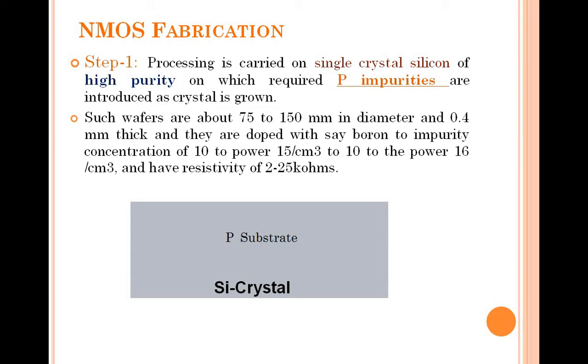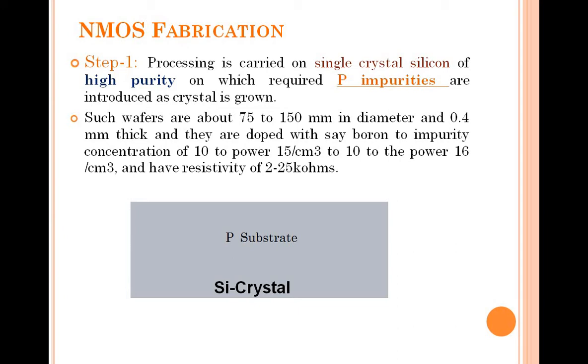When you are going to prepare a PMOS transistor, you have to introduce N impurities into the crystal as you grow it. We have said we have taken a thin wafer cut of your crystal. A wafer is nothing but a small piece, a slice of your silicon crystal. There should be some dimensions given, how much width, how much length, how much part of the silicon should be taken.